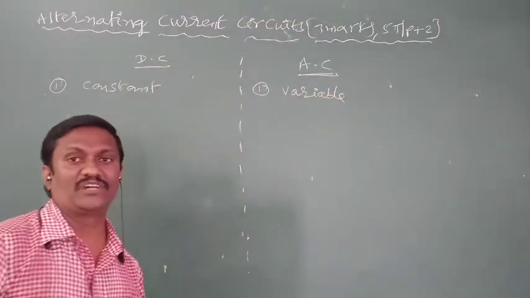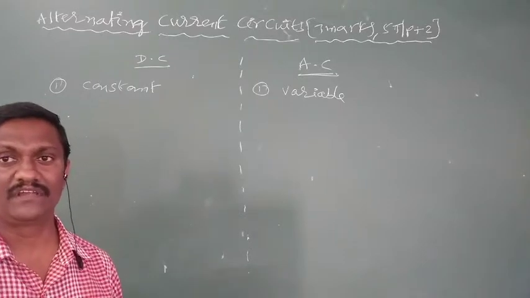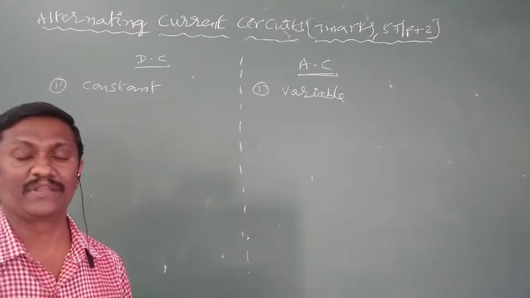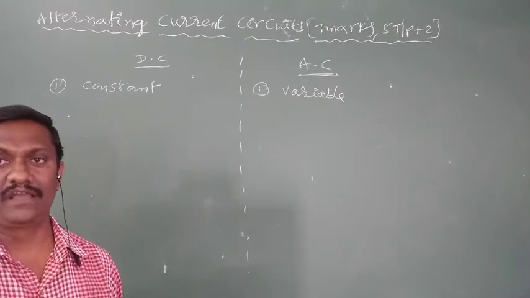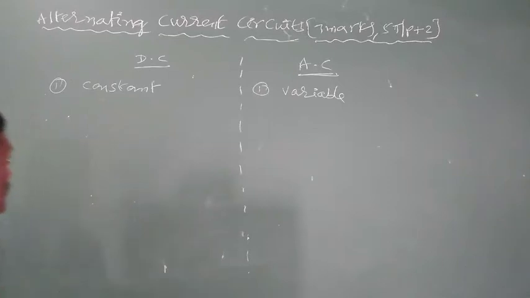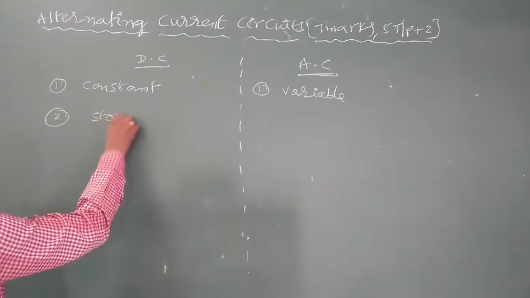Every time the magnitude of the current changes and the direction of the current also changes periodically. Such a kind of current is called AC. Next, stored current is called DC.